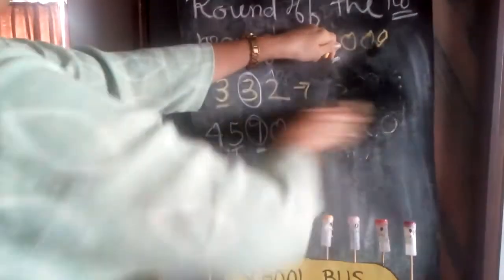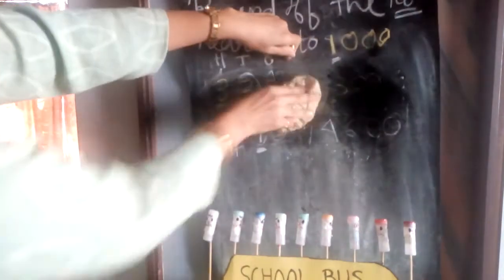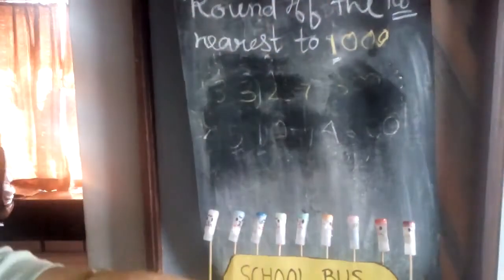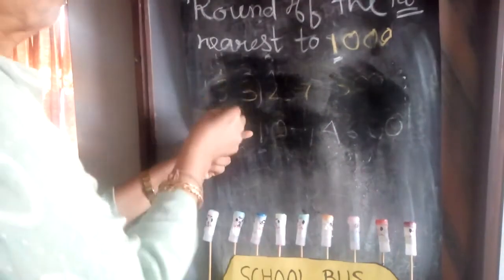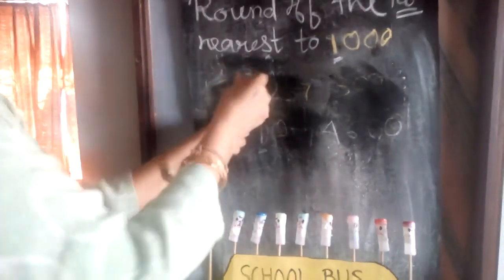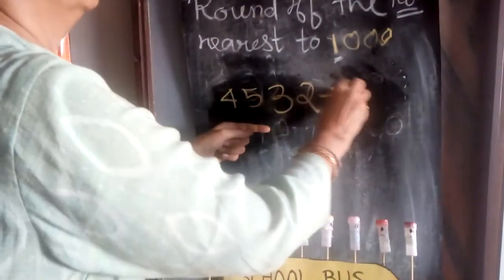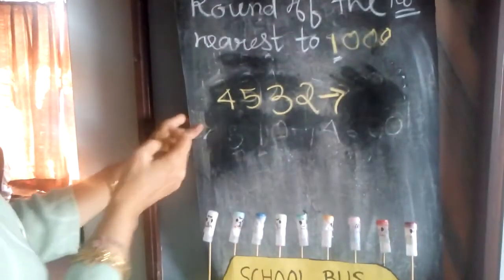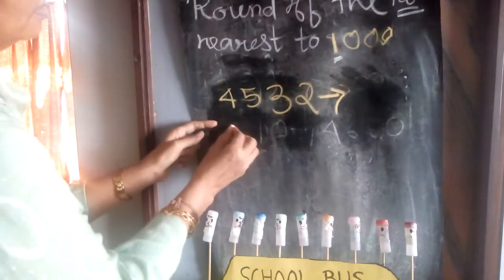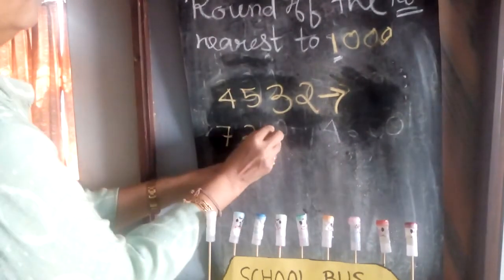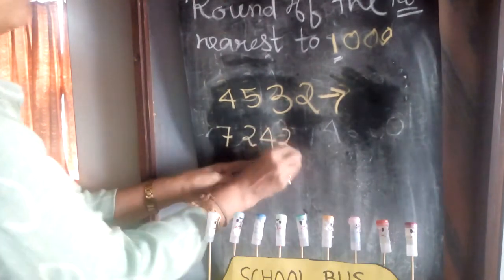Same way the process is same to the nearest 1000. Right? Rounding of the given number to the nearest 1000. So suppose we are taking the number 4532 and here one number 7242.